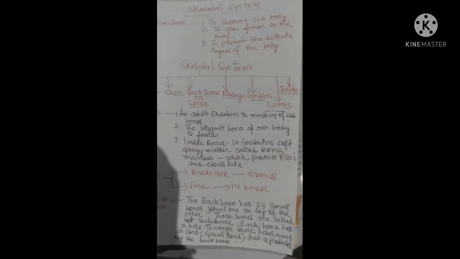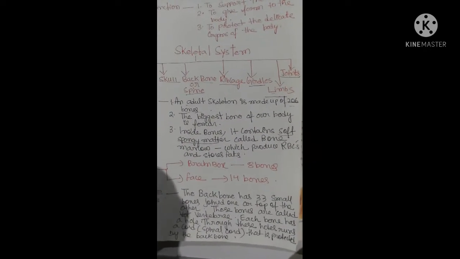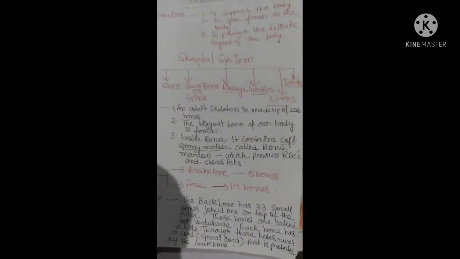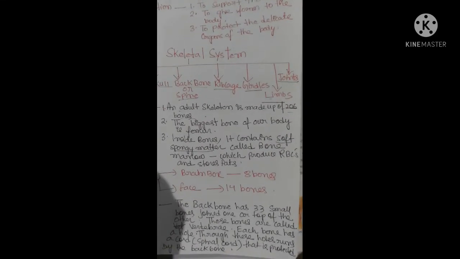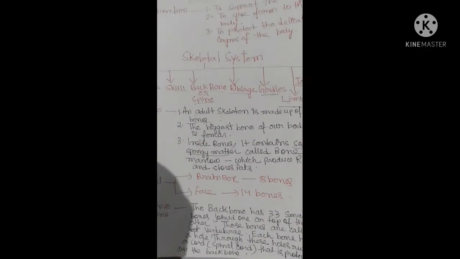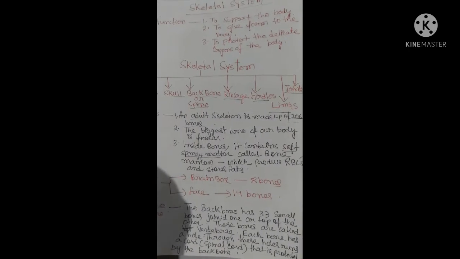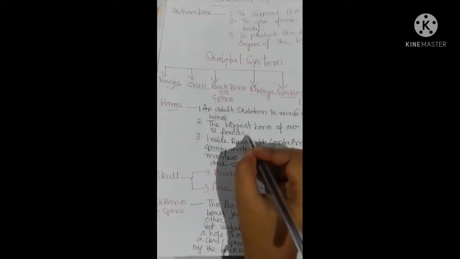Inside the bones, bone marrow is present, and bone marrow is a very soft and spongy matter, which produces red blood cells. RBC means red blood cells. Blood is red due to the presence of hemoglobin, and who produces these RBCs? Bone marrow produces these red blood cells, and bone marrow also stores some fats. So bone marrow produces RBCs and stores fats.